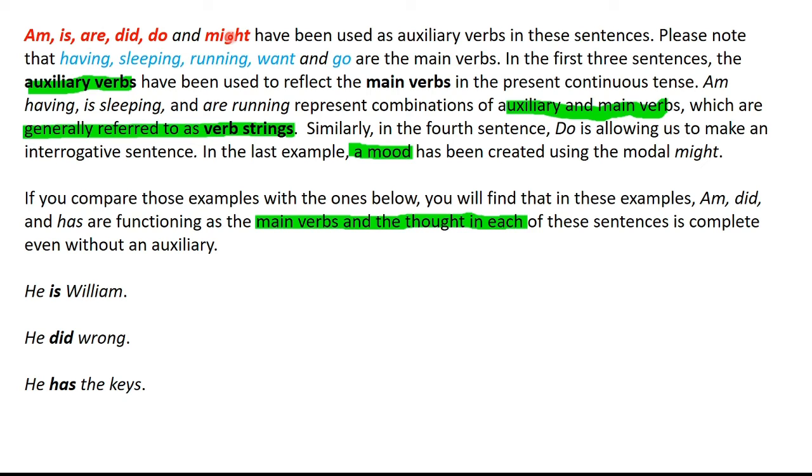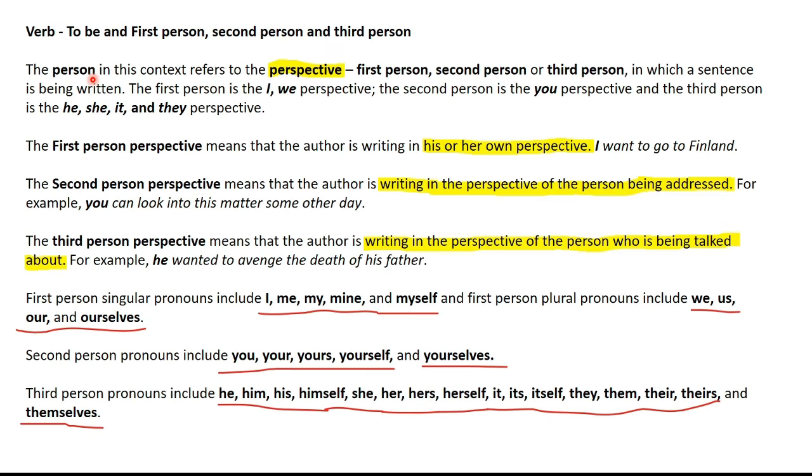In the examples we just saw, the auxiliary verbs am, is, are, did, do and might were used as auxiliary verbs in these sentences and not as the main verbs. Now if you compare them with these examples, he is William, he did wrong, he has the keys. In these sentences, is, did and has have been used as the main verbs and not as auxiliary verbs.